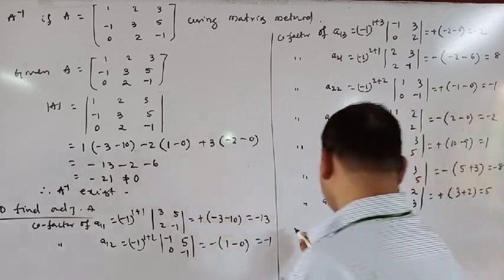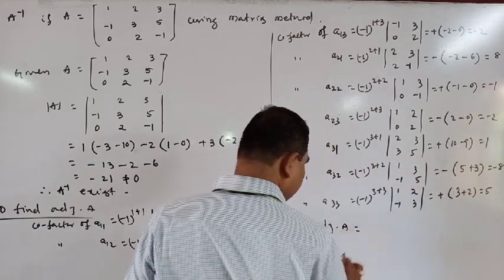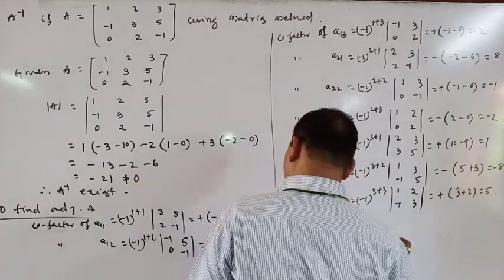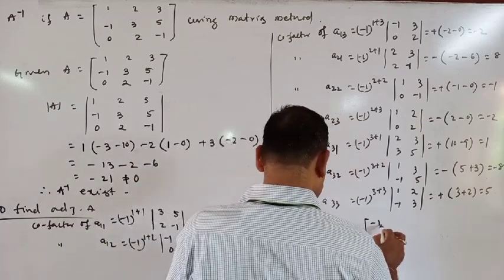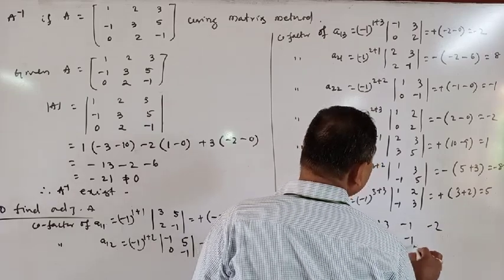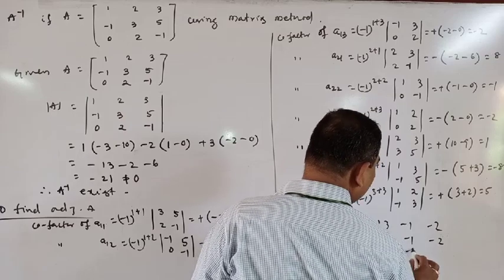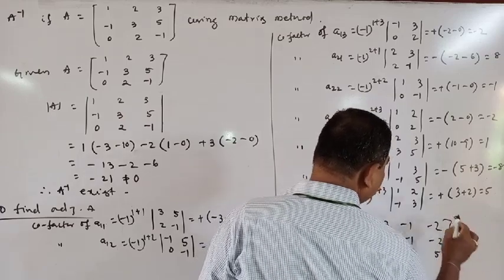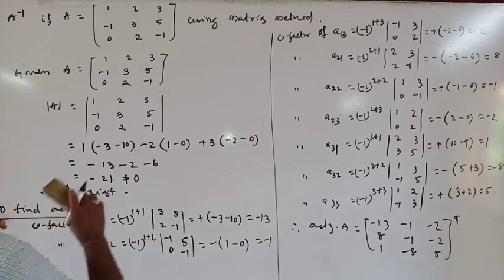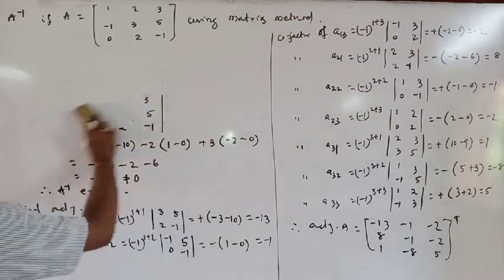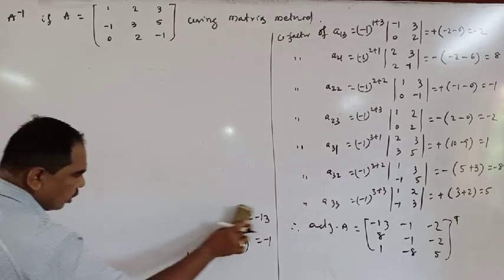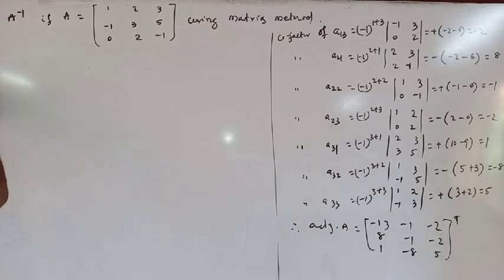Therefore, adjoint of A is equal to -13 -1 -2, 8 -1 -2, 1 -8 5, transpose, is equal to, so this implies